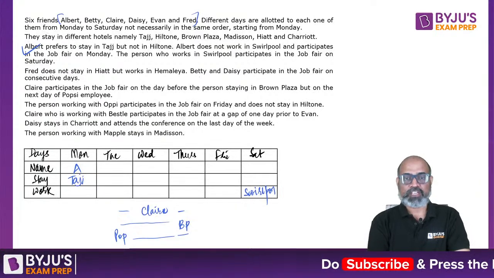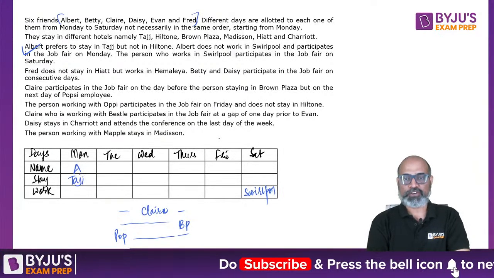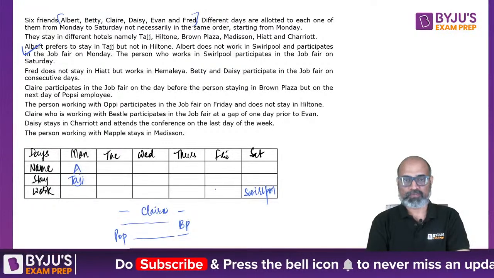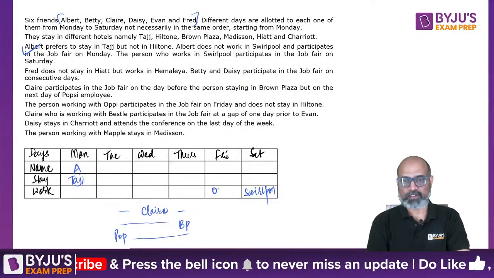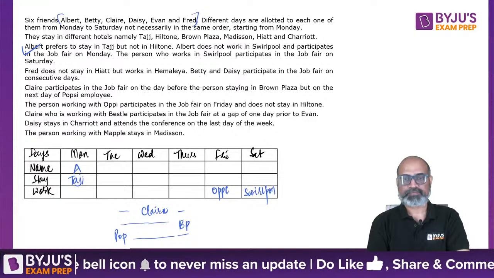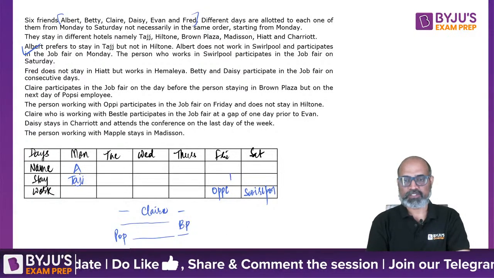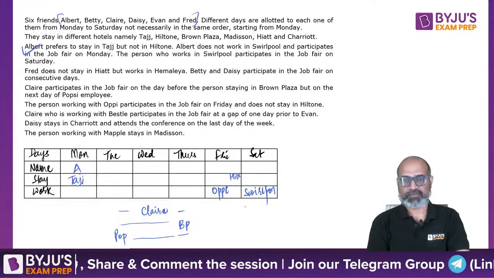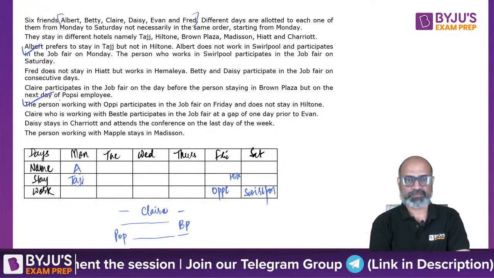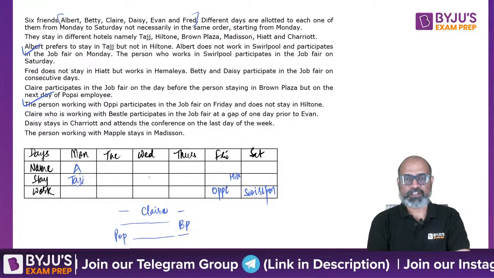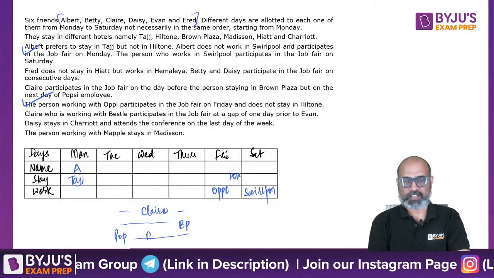Next, the person working with OP participates in the job fair on Friday, and does not stay in Hilton. So this person does not stay in Hilton. So we are done with this. Claire, who is working with Bessel. So this person is working with Bessel.